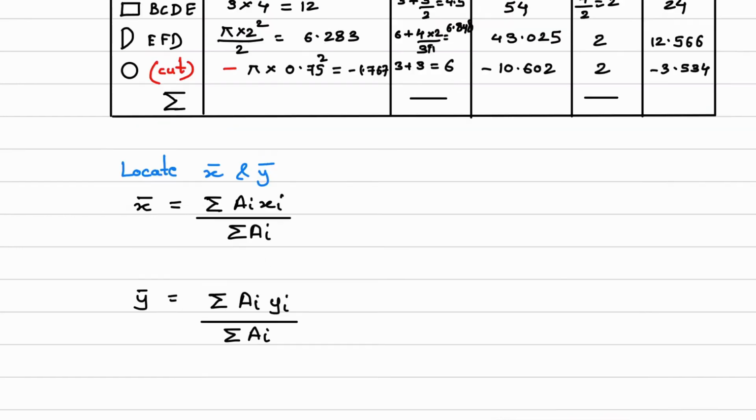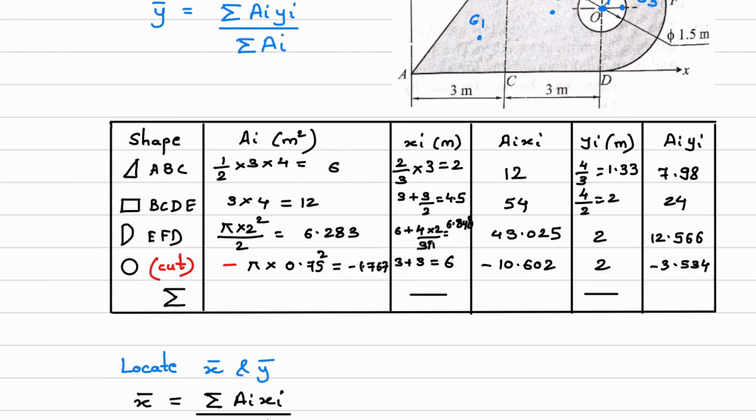Now in this table we require what? Summation of AI into xi. So I'll write down that value over here. So here you can see I have shown the summation sign. So summation of AI into xi, that value is 98.423. So what is this? Basically you have to add this 12 plus 54 plus 43.025 minus 10.602.